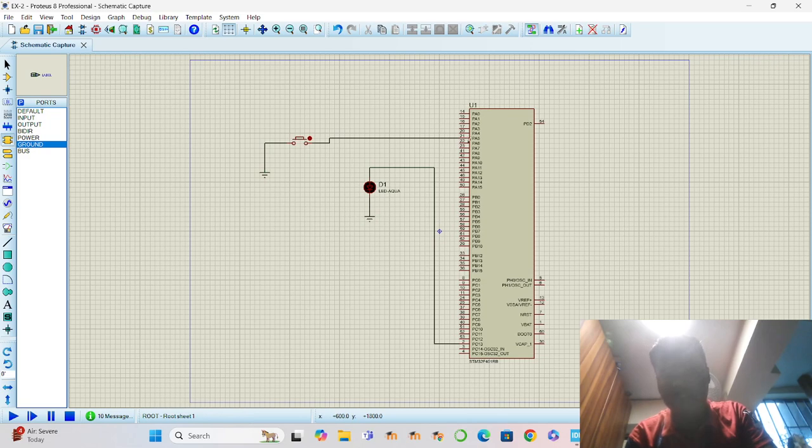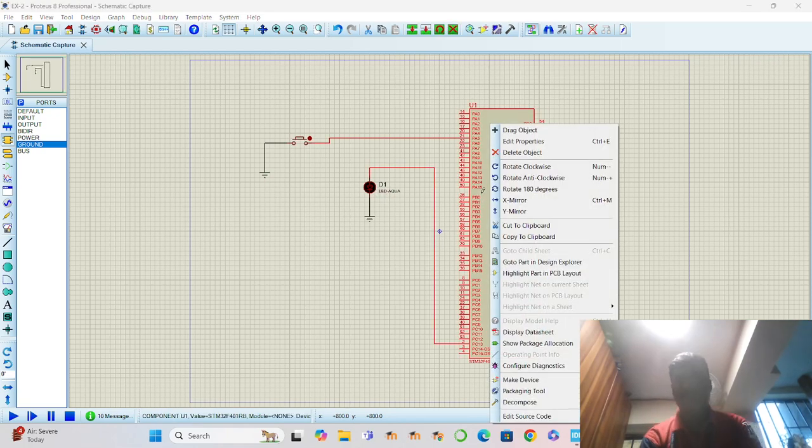Later connect this PA5 with the button and connect the button's other side with the ground. Then PC13, where it will read the toggle input, should be connected to an LED. Then the LED should be connected to the ground.